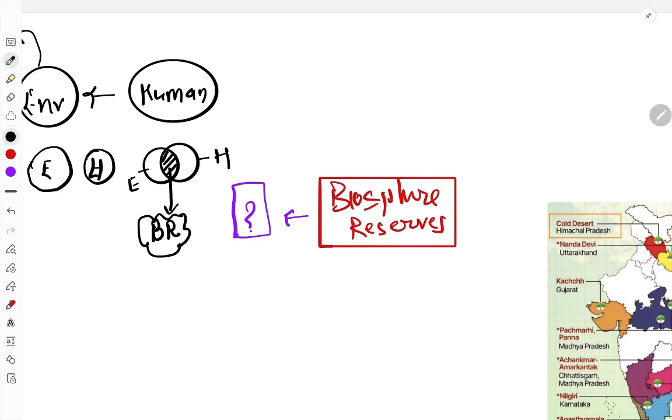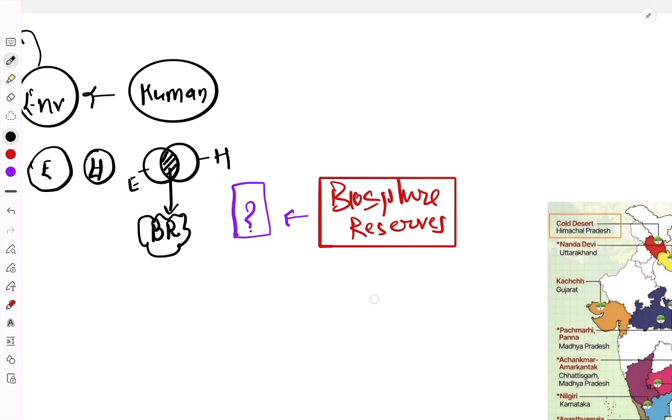So Biosphere Reserves have different zones, which have different levels of protection. The core zone will be devoid of any kind of human intervention, but the other zones will allow human presence so that both can interact, learn from each other and contribute to the growth of each other. And that is the idea of a Biosphere Reserve.